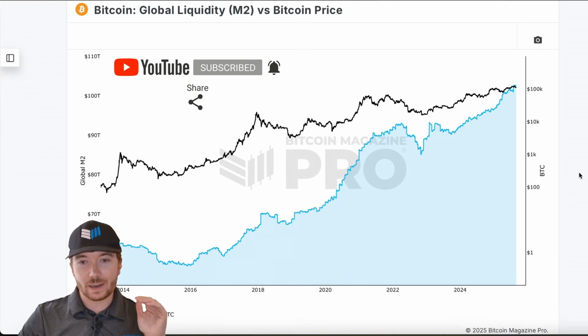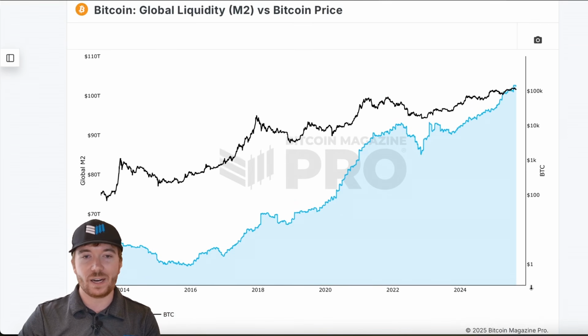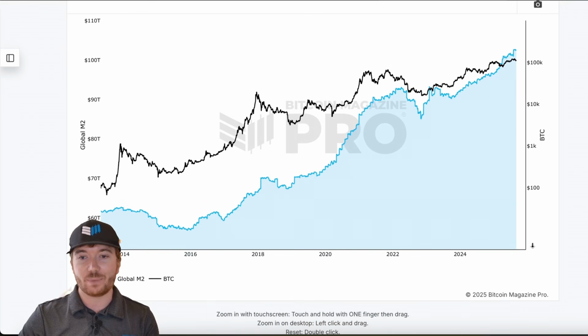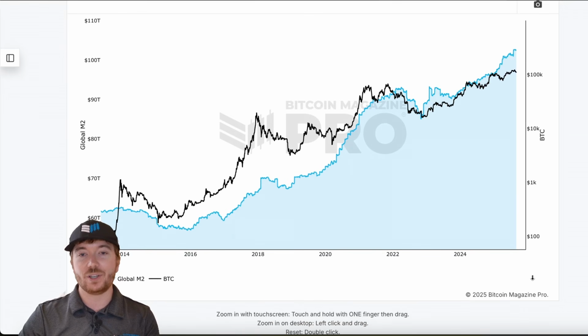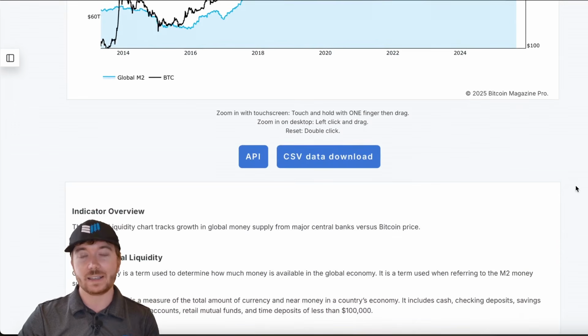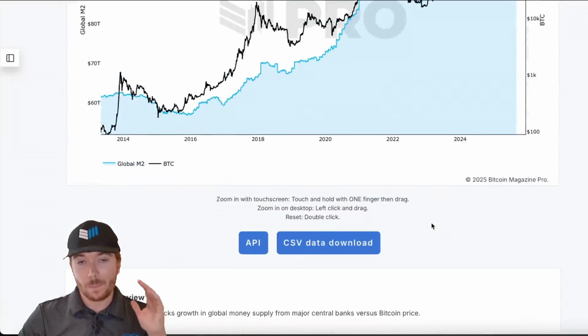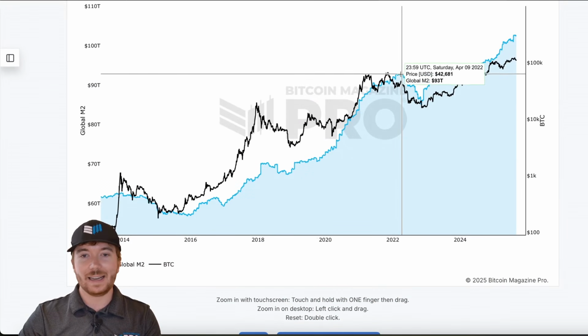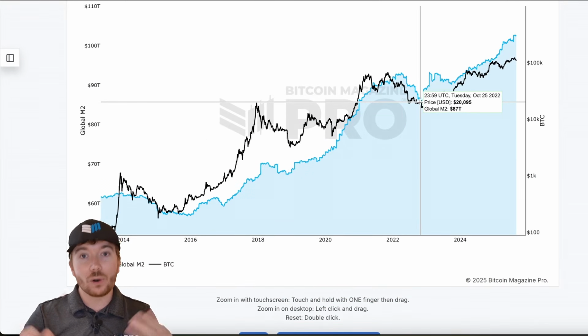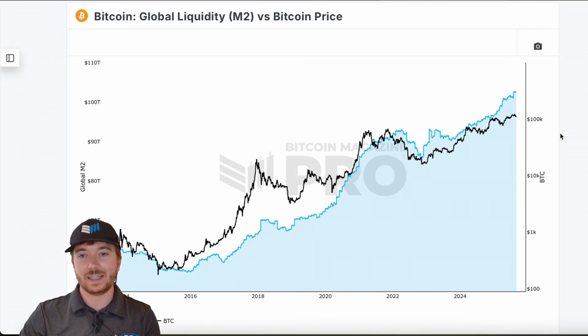And what we can see looking at global liquidity, there is a clear and obvious trend between the Bitcoin price appreciation and depreciation and the liquidity expansion or contraction from global banks. If you go onto the site here and scroll down, you can see all of the data points that are included here, all of the world's major economies. And again, like I said, it's pretty obvious to see the correlation or causation between global liquidity and the price